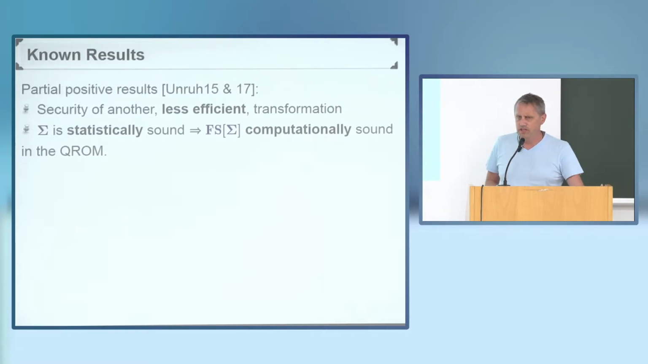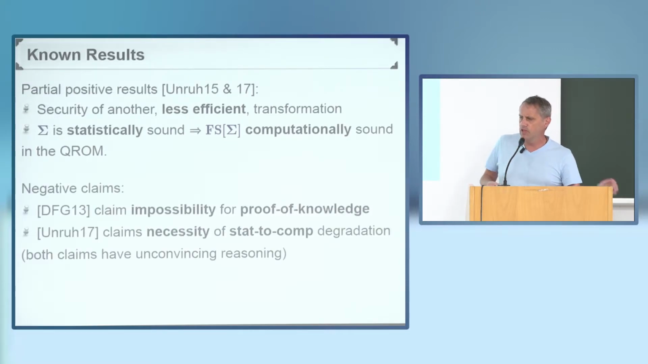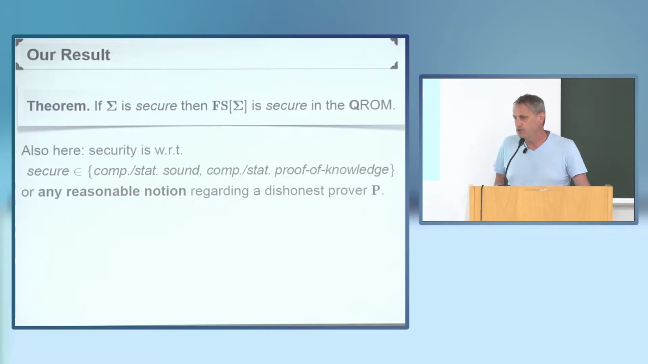I mean, I know that's the result that Dominic claims, and he actually made some claim that you need to start with a statistically sound Sigma protocol, and that you won't get this kind of result if you start with a computationally sound protocol. There were also some negative claims about the possibility of proof of knowledge property, but it turns out that actually we can recover the classical result as it is, essentially.